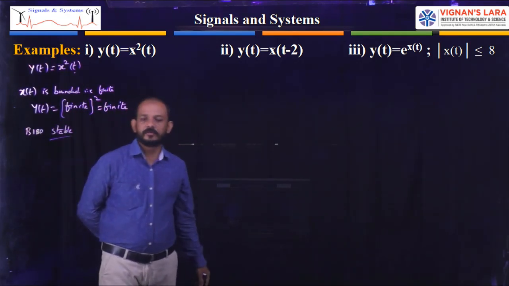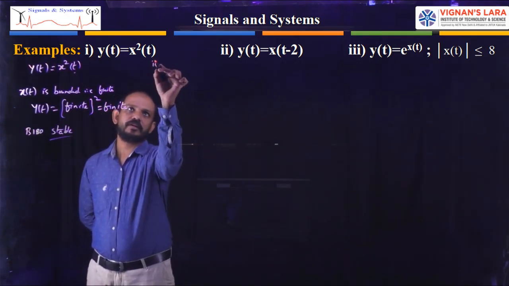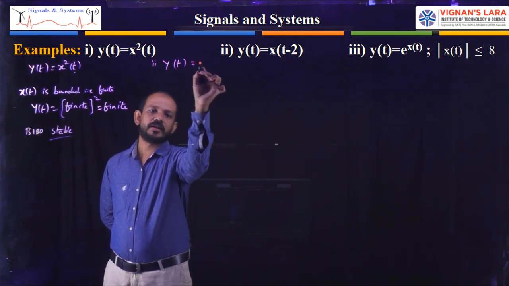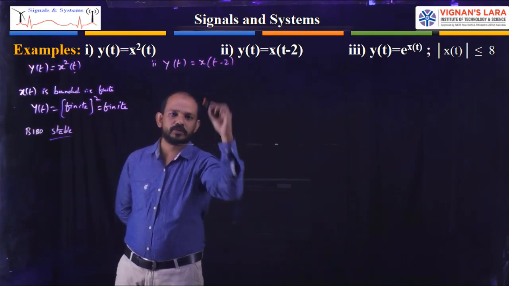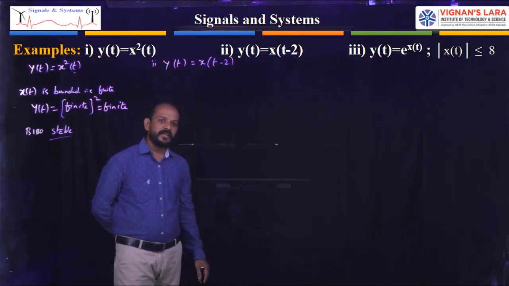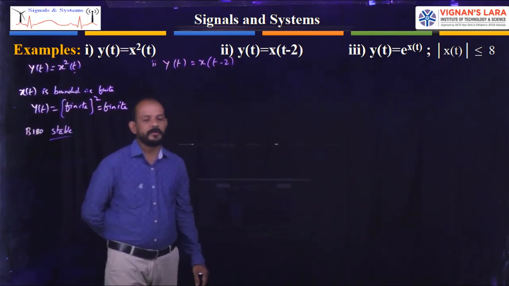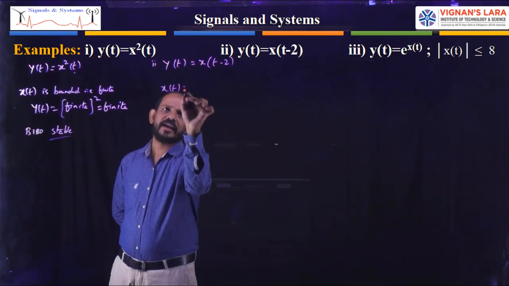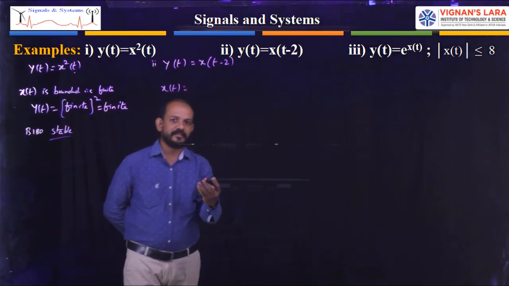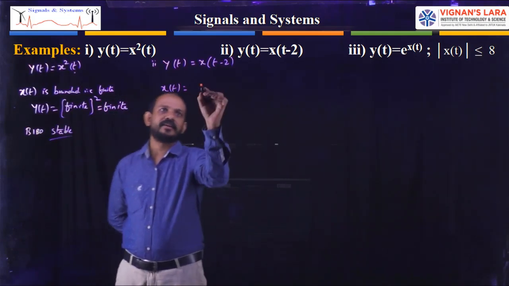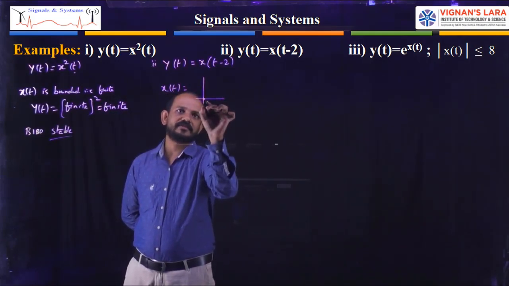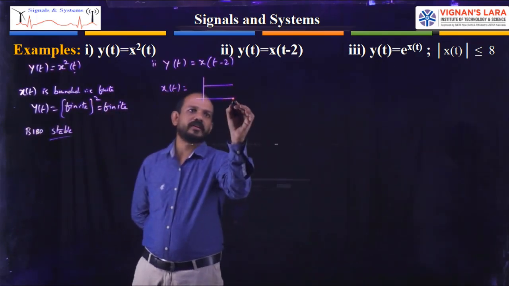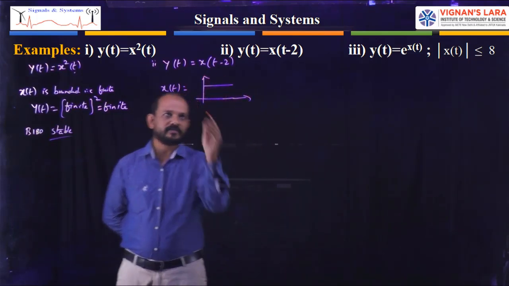Now move on to the second one. Here they have given y of t equal to x of t minus 2. I will explain this graphically, then you will have a clear idea. Let us take the x of t signal like this. Say this is x of t.